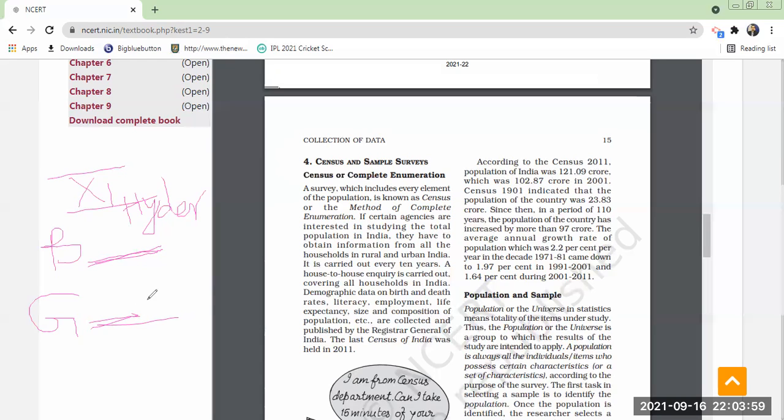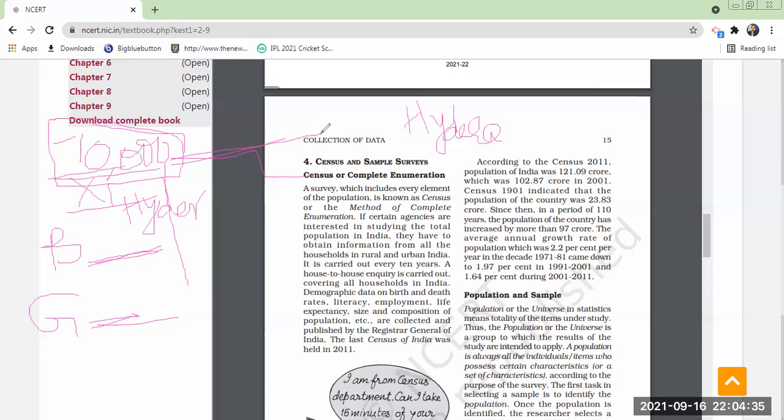Did you understand? So in Hyderabad, totally 70,000 11th standard students are there, but I cannot go to all of them. So our census is 70,000, meaning the entire population. Population here does not mean our country's population. Here our study area is 11th standard students of Hyderabad. Please remember, the entire population of this study is 70,000.